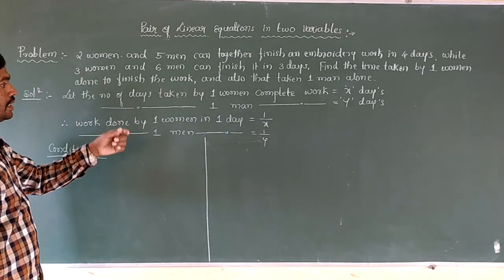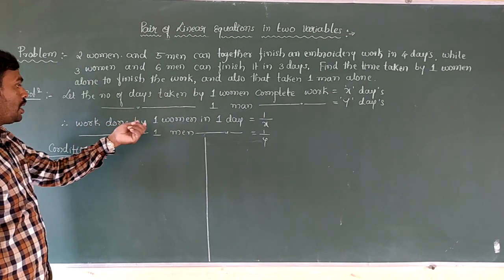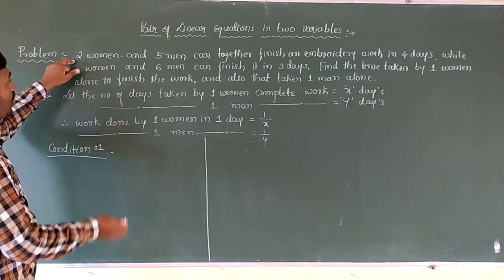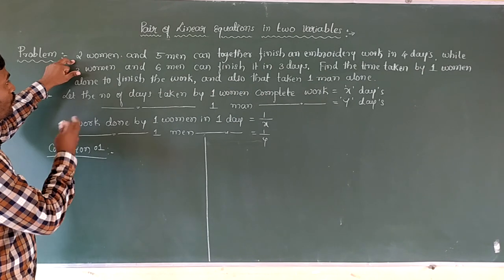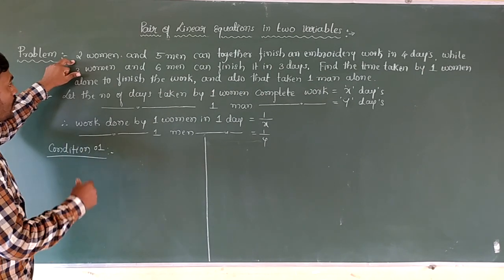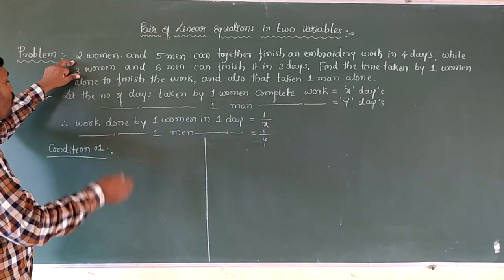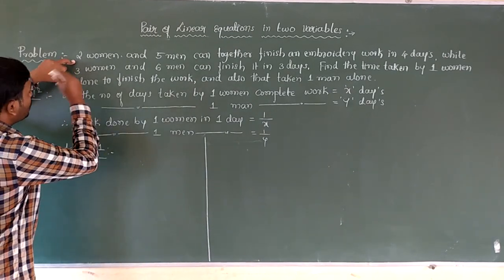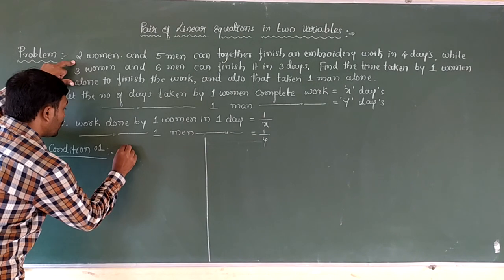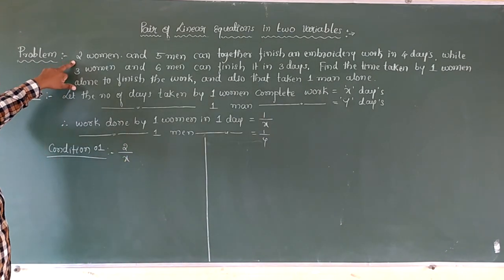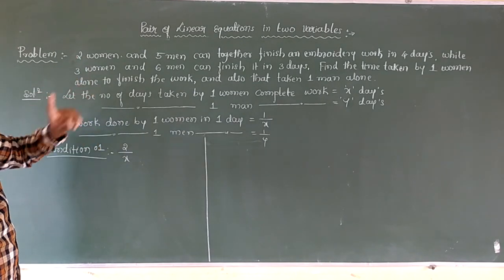So work done by one woman is equal to 1 by x. Here 2 women are given. We need to calculate the work done by 2 women, starting from only one woman's work.